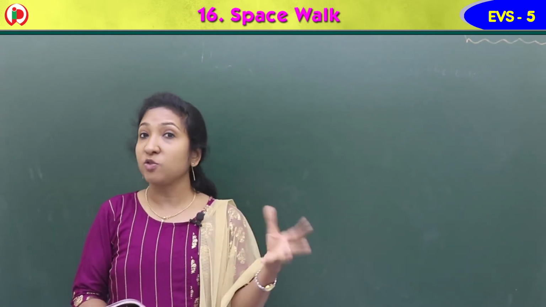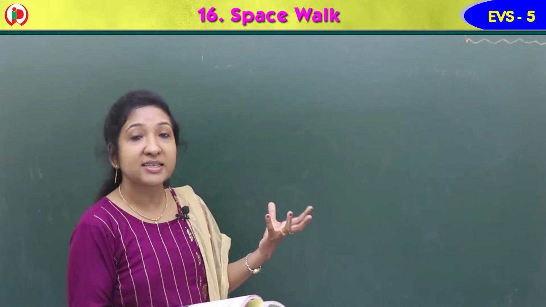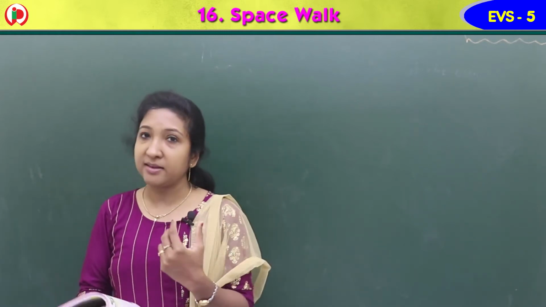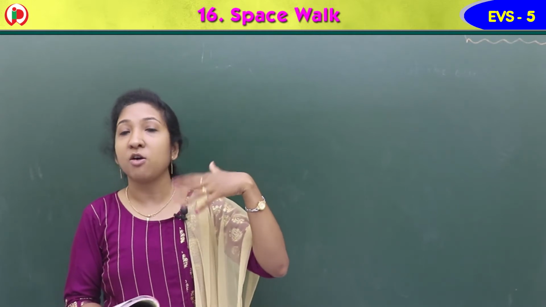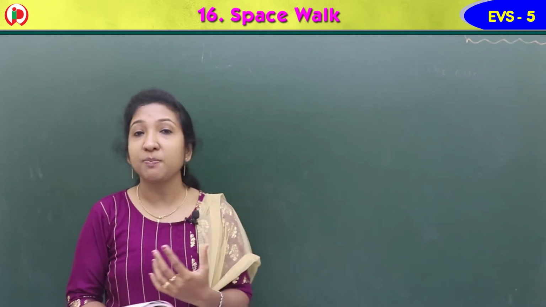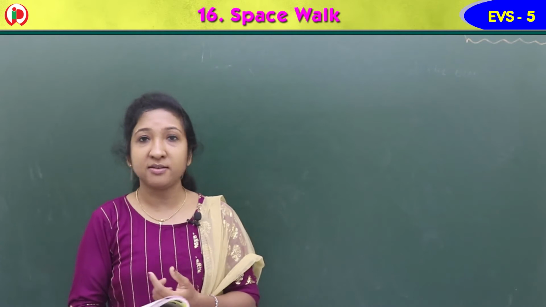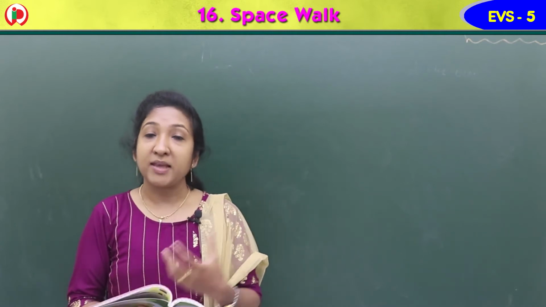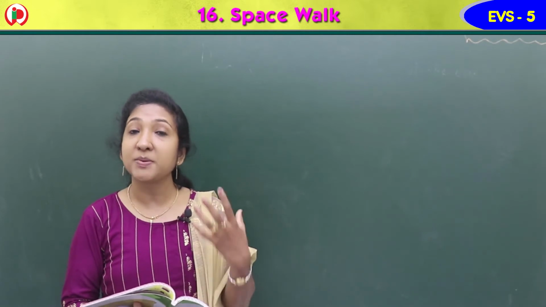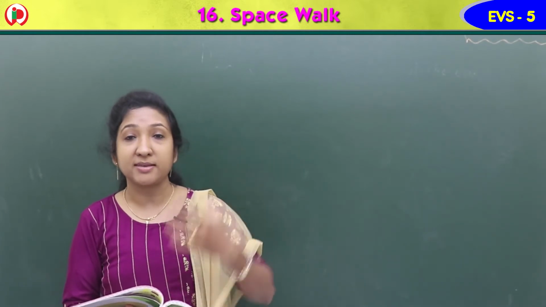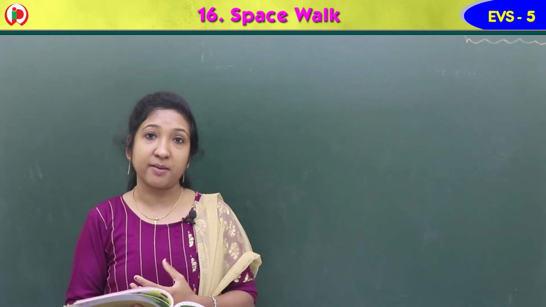Galaxies means group of stars. These all exist in space, and the vehicles designed to fly into space are spacecraft, isn't it? Spacecraft travels to space, and the people who go to space are astronauts.